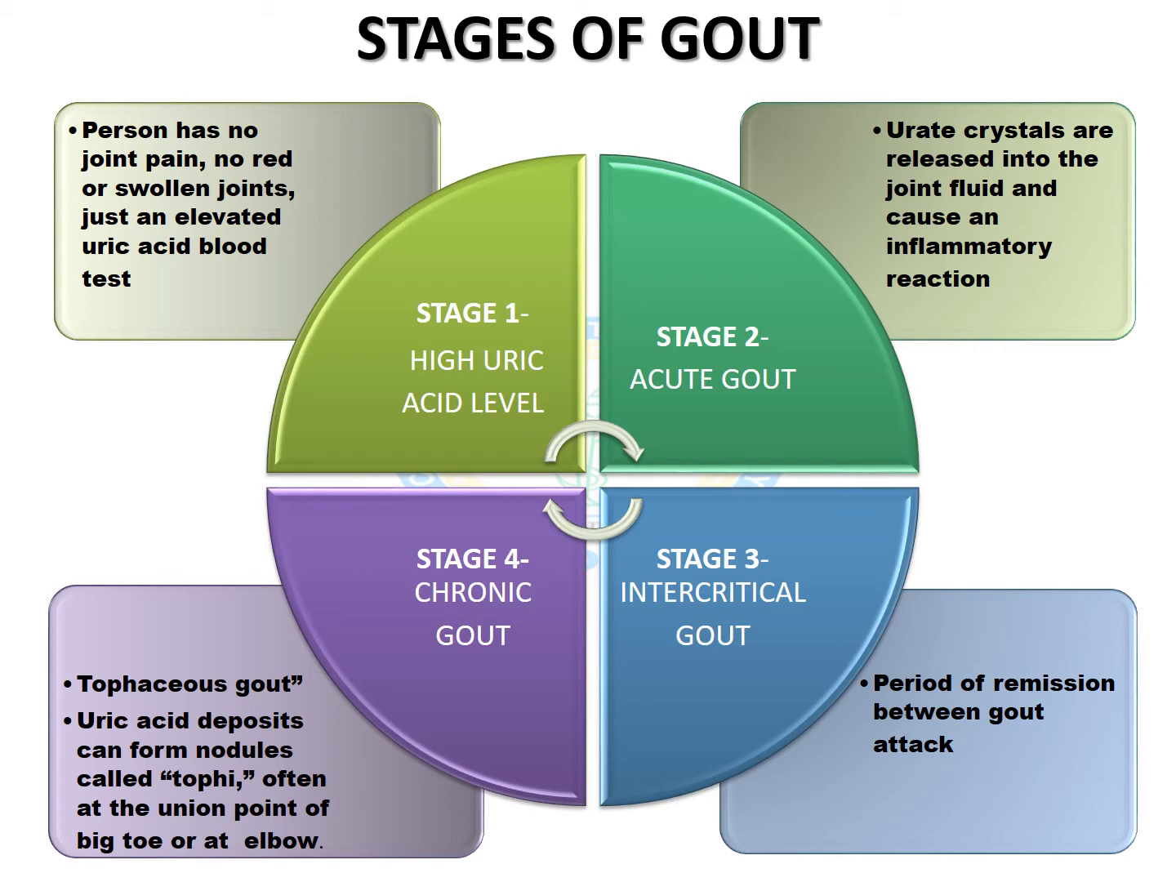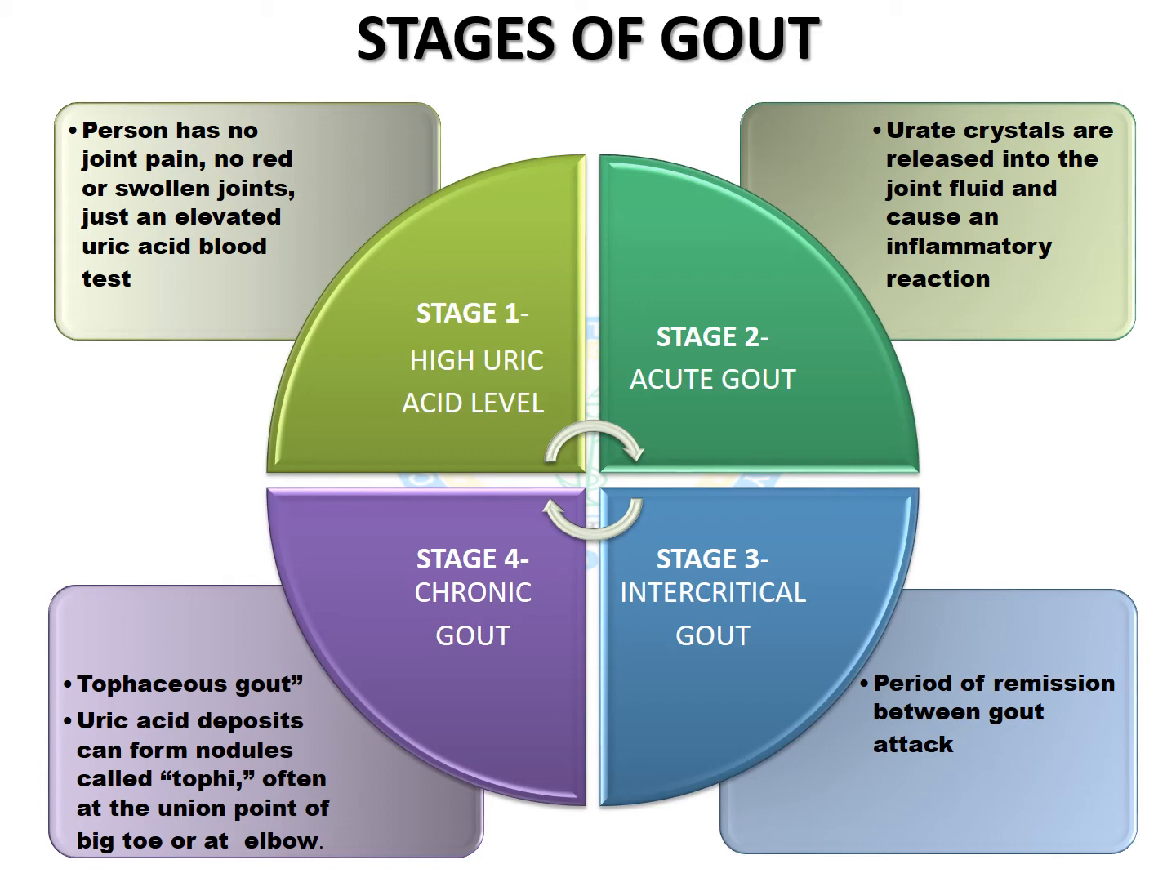Gout progresses in 4 stages, stage 1 to stage 4. Stage 1 is the high uric acid level stage, in which the person has no joint pain. There is no symptom of swollen joints. A blood test showing elevated uric acid is just a significant sign of maybe having gout in future, but it is not necessarily true that hyperuricemic patients will always develop gout. No, it is not necessary.